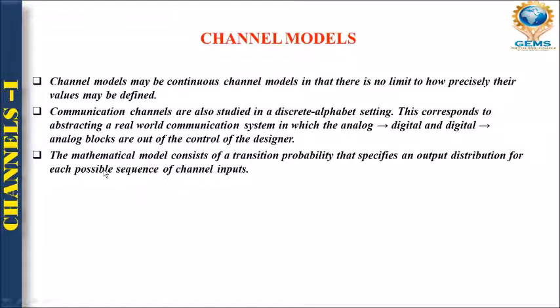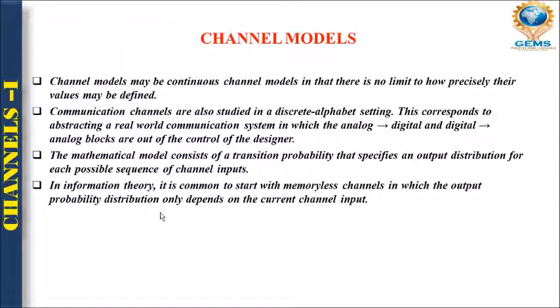So mathematical or statistical analysis is also important while checking whether the channel is capable of transmitting or not. It depends upon the probability that we are taking as an input and the output signal that we are getting as an output.